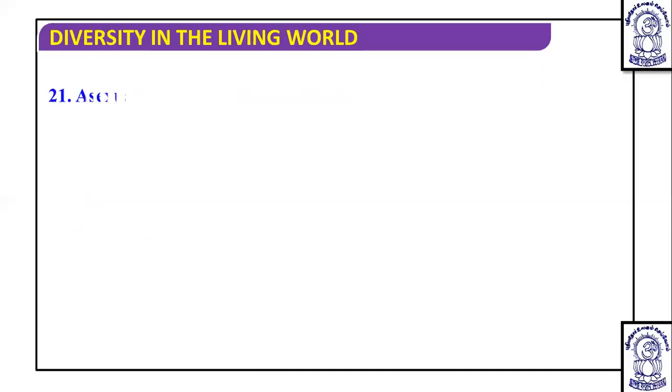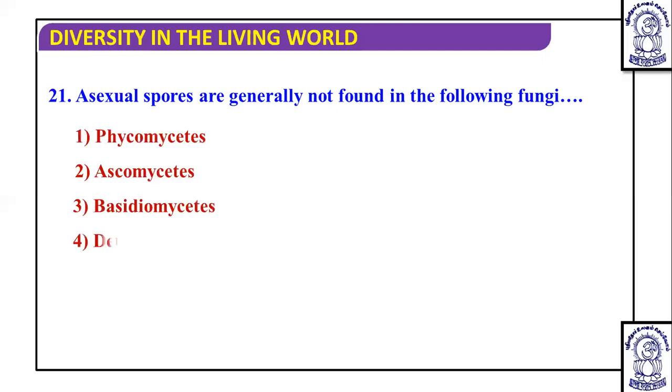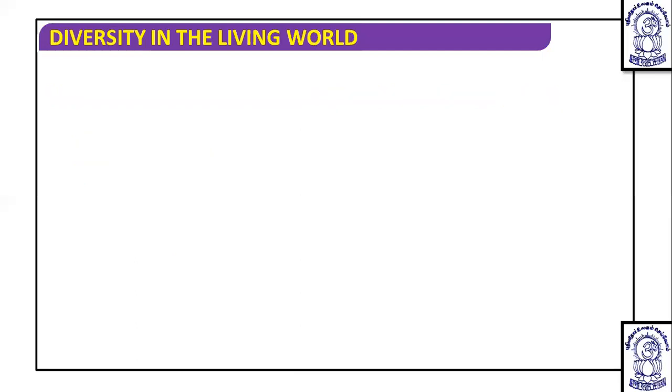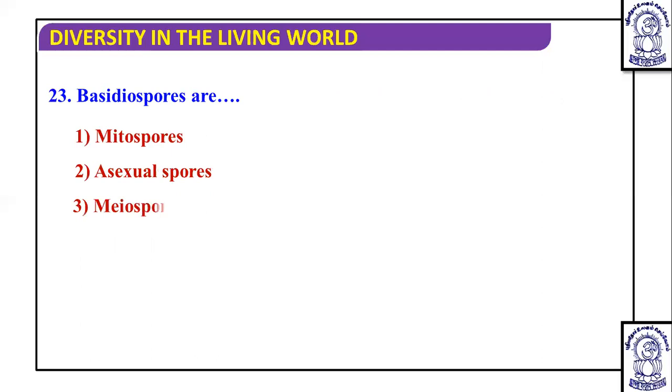Next to that, we talk about another question, that is asexual spores generally not found in the following fungi. This is one of the important questions. It is an NCERT based question, so you should be able to answer this. And this is nothing but Basidiomycetes, in which asexual spores are generally not found. Then number of spores produced by each basidium is, usually each basidium produces 4 basidiospores exogenously by meiosis.